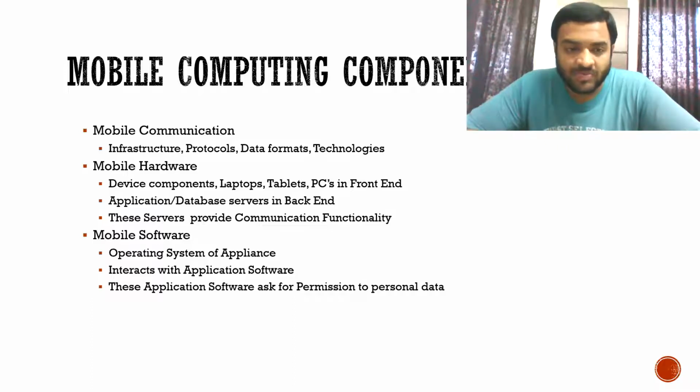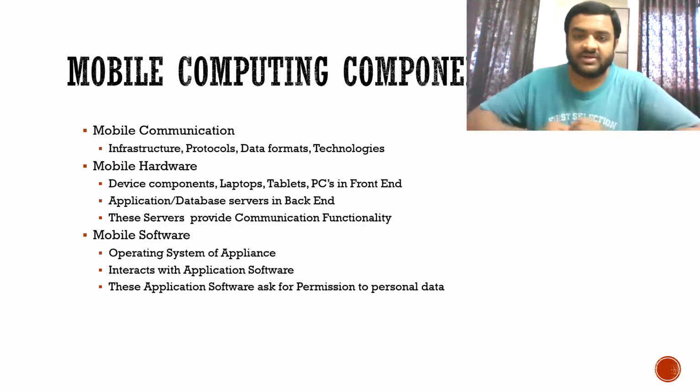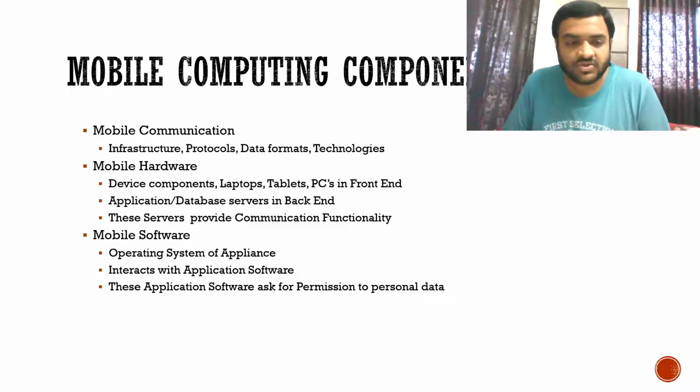So for mobile communication, we require infrastructure, protocols for accessing the network, then data formats to understand what kind of data we are transmitting, and then technologies for data transmission. So for mobile communication, remember these 4 points. Then mobile hardware. Now what all will come in mobile hardware? Your laptops, tablets, personal computers, all of these in the front end, and application server, database server in the back end.